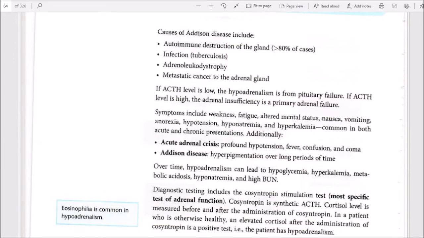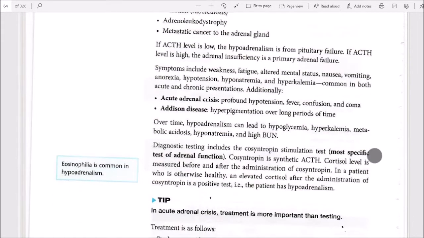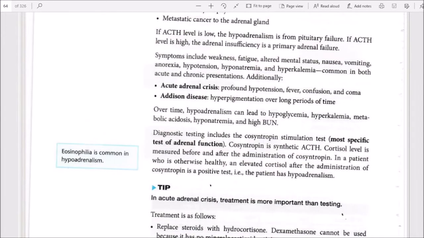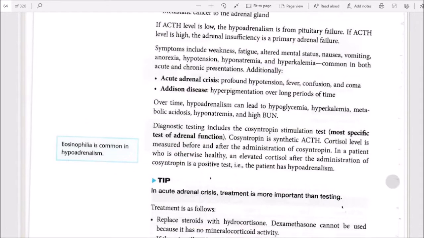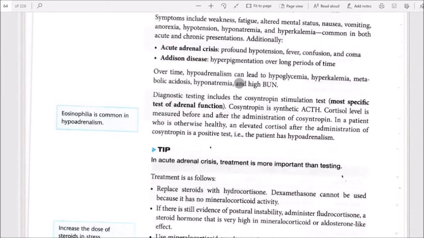Symptoms include weakness, fatigue, altered mental status, nausea, vomiting, anorexia, hypotension, hyponatremia, and hyperkalemia, common in both acute and chronic presentations. Additionally, acute adrenal crisis: profound hypotension, high fever, confusion, and coma. Addison disease: hyperpigmentation over long periods of time. Over time, hypoadrenalism can lead to hypoglycemia, hyperkalemia, metabolic acidosis, hyponatremia, and high BUN.